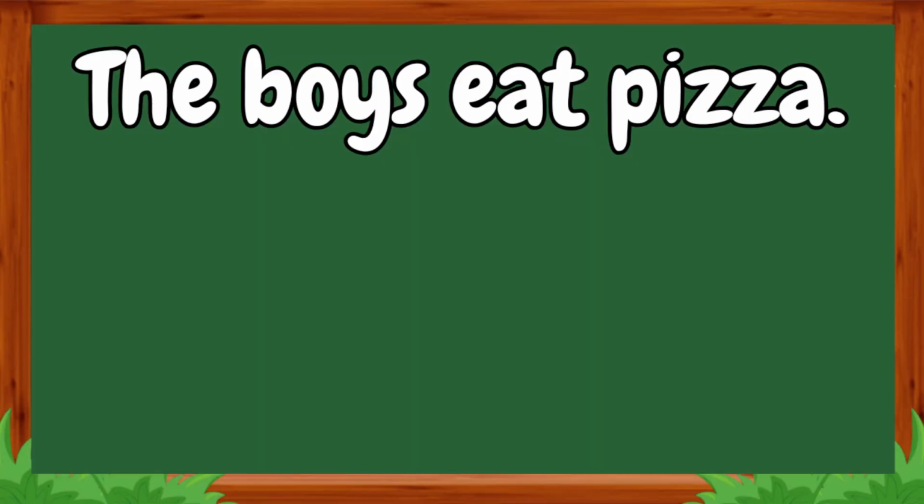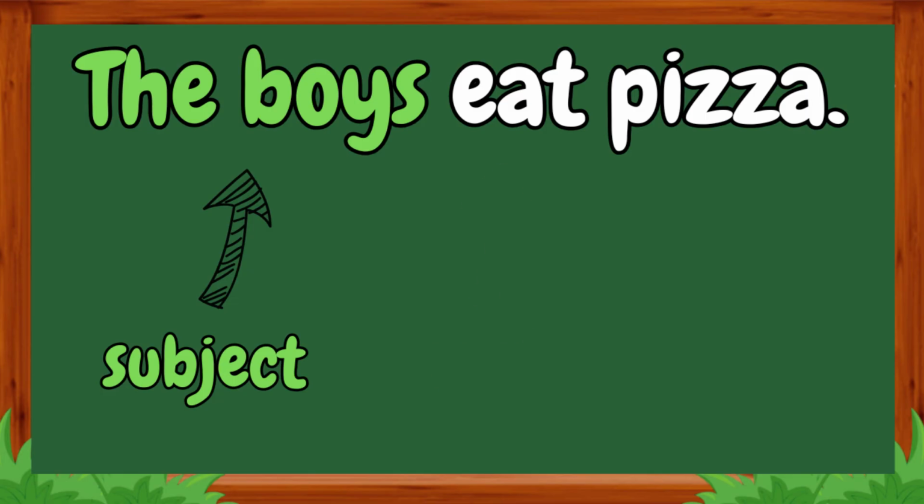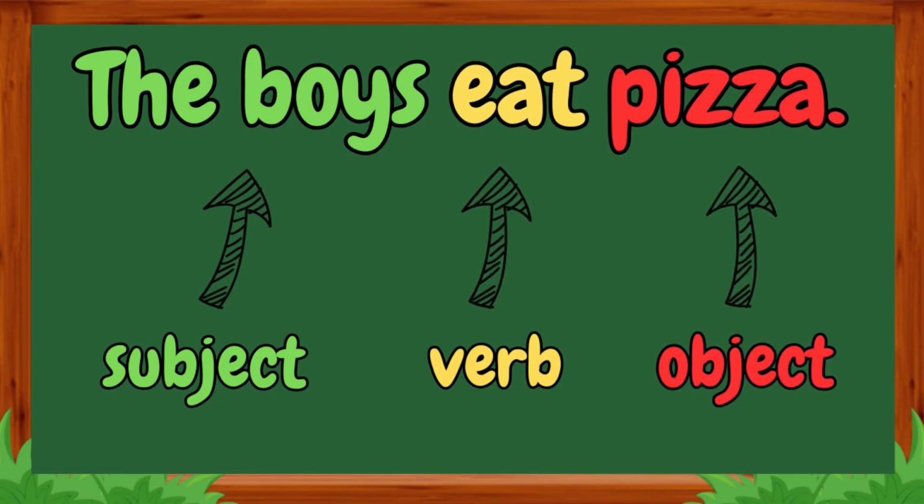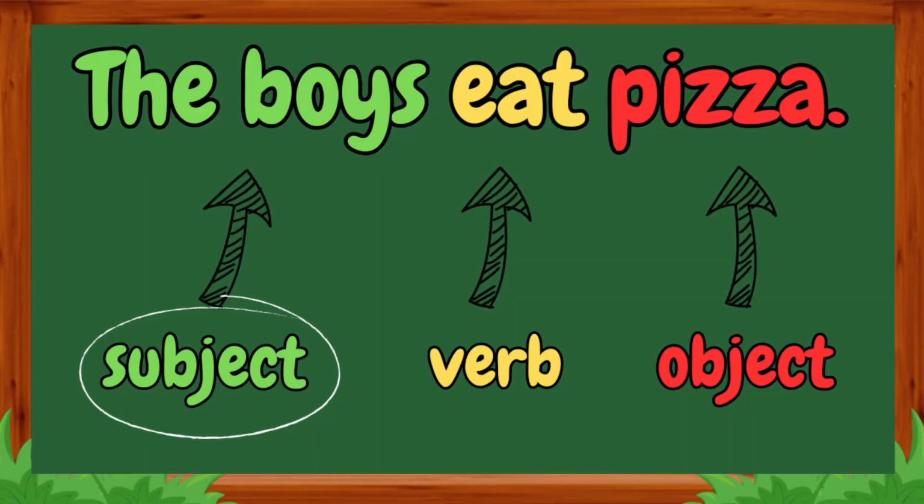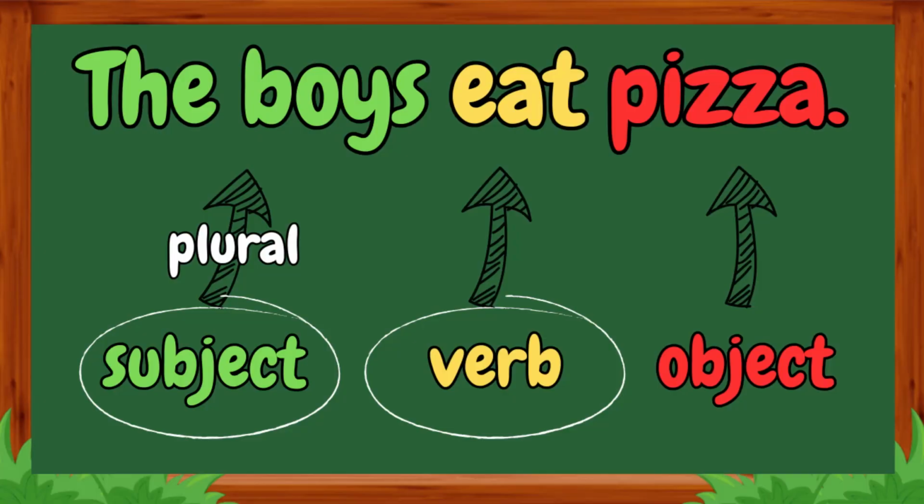The boys eat pizza. So again, if we look at the sentence structure, very straightforward. Subject, the boys, verb, eat, object, pizza. And again, in the normal sentence structure, the subject is before the verb. So do we need to use a singular or plural verb? Very easy. We look at our subject, it is plural. So of course our verb needs to be plural. So very easy to figure out whether you need to use a singular or plural verb.